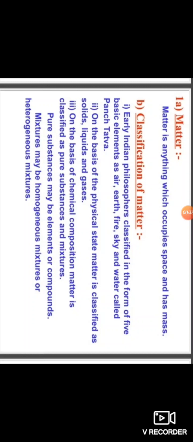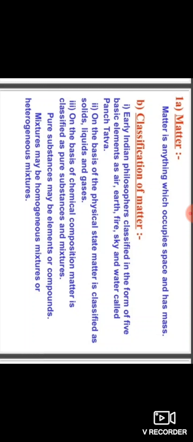Okay, dear students, today we shall discuss the first chapter, Matter in Our Surroundings. This chapter is very interesting. So let us see what the importance of matter is.